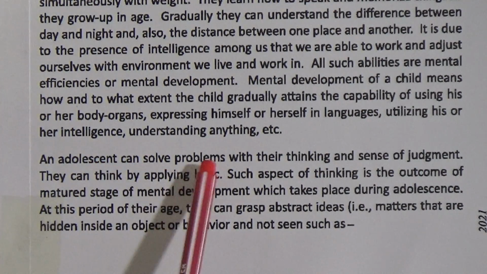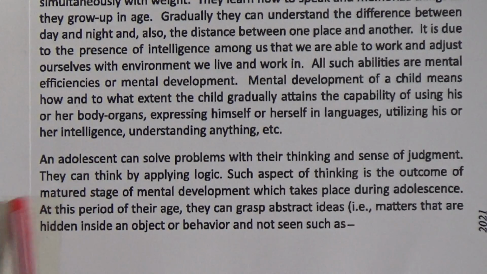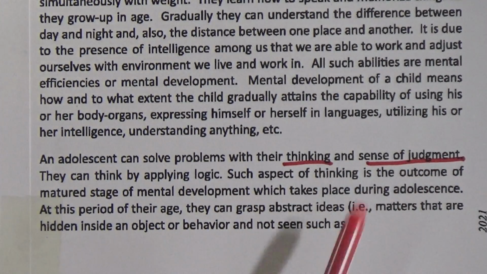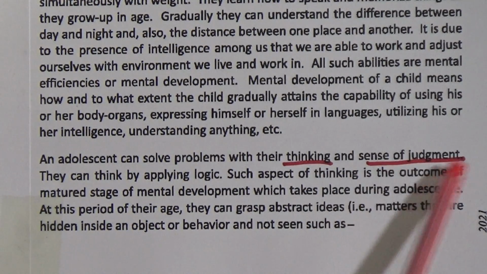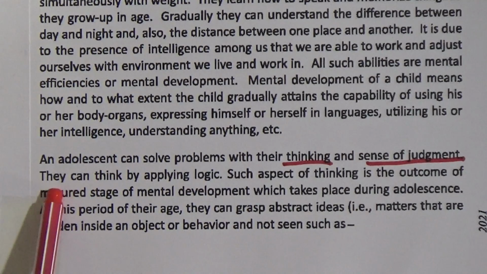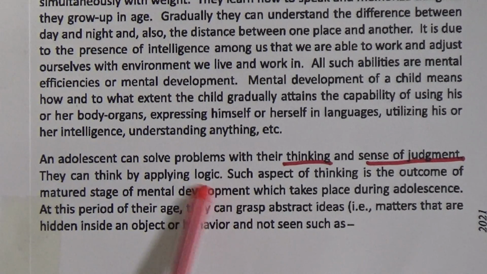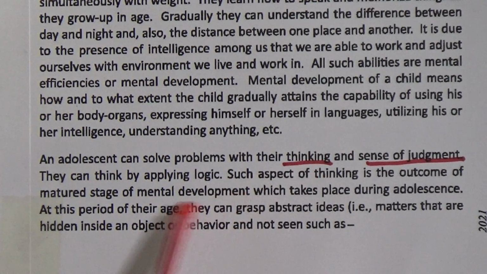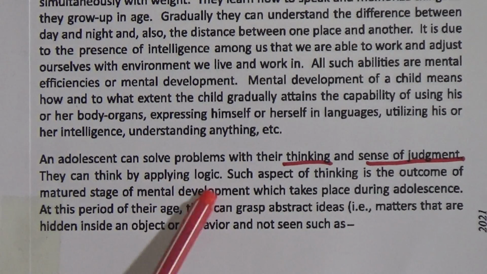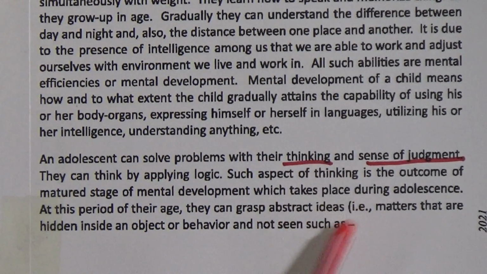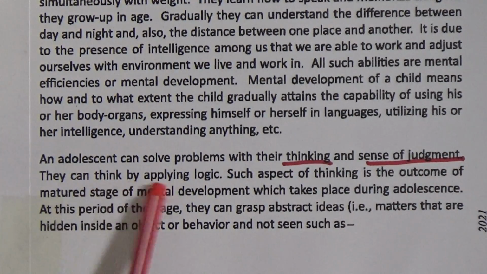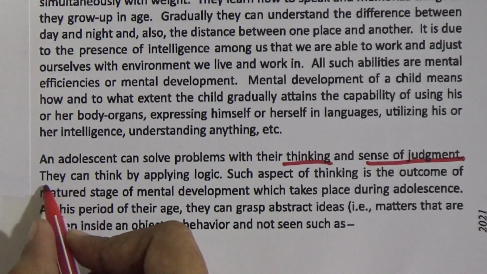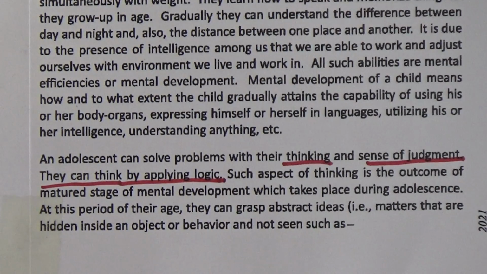An adolescent can solve problems with their thinking and sense of judgment. That means they can understand what is wrong and what is right. That means sense of judgment. They can think by applying logic. When they make any decision, at first they will think, and through sense of judgment they can select any opinion. So when they think, they can apply logic.